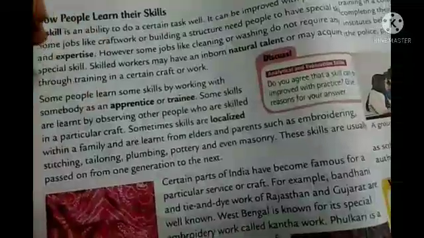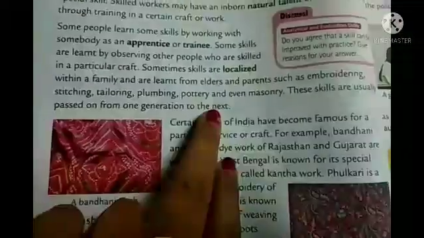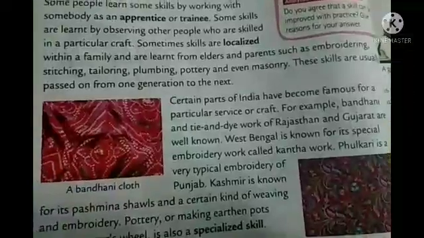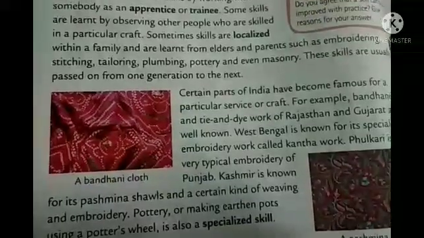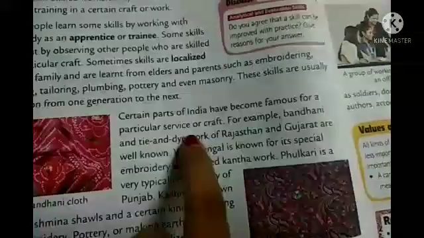Okay, so these are some works, like if you see these people, you will see that in their family some are involved in that work, and they used to follow them, and when they grow up, they also become that. So that means it comes from the family also. These skills are usually passed on from one generation to the next. That means, as I told you, when their father or grandfather used to do that, then by observing that, generation after generation, one after another, they used to follow that and do that for their livelihood.